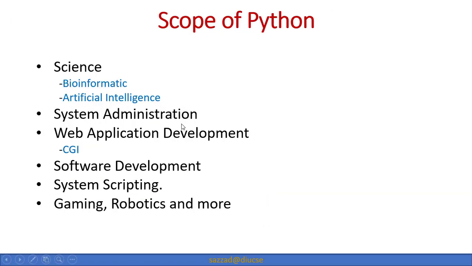Okay, so the scopes of Python. We can say that the scope of Python is very broad, as we all know Python is everywhere, but there are some specific areas mentioned here. We cannot mention all those areas because it would take a lot of time, but we have mentioned some of them, like science, such as bioinformatics and artificial intelligence, system administration, web application development like CGI, software development, system scripting and gaming, robotics and more.